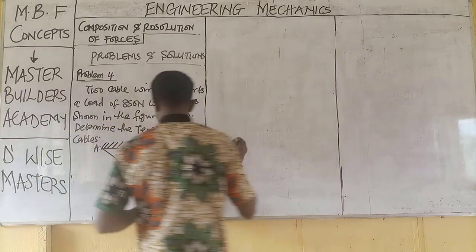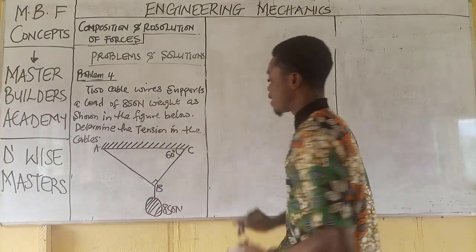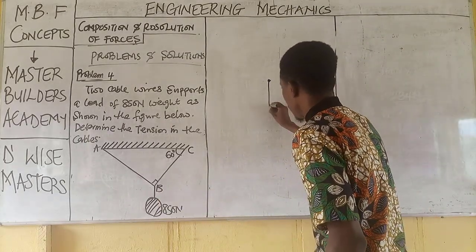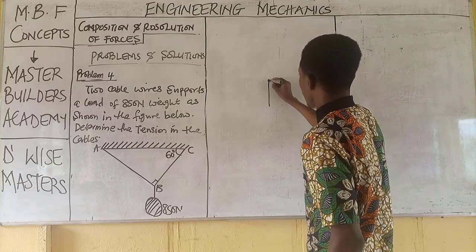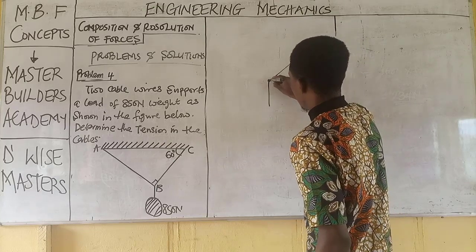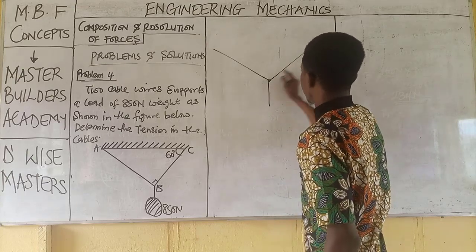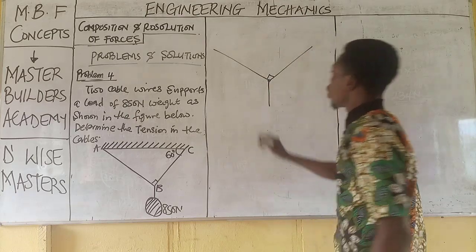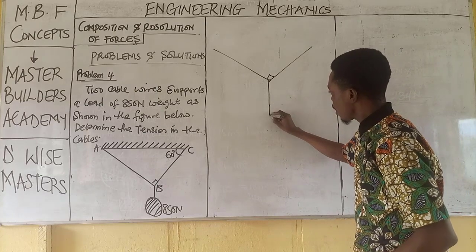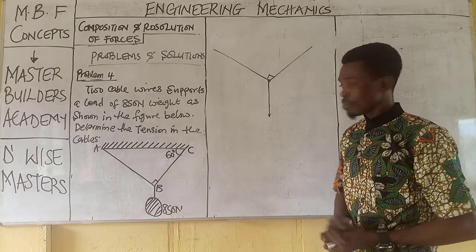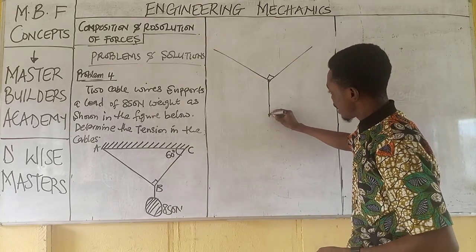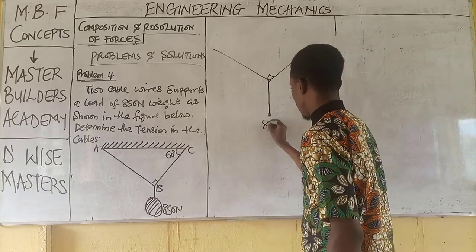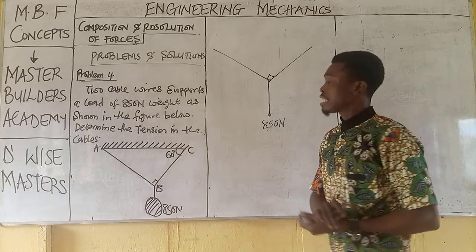Now let's take, for instance, this is the point of application where the member forces are meeting. So for the free body diagram, I have this one, then this other one, then this one. Okay, this is what we have. Now from the question, we have something like this. Remember that this weight is acting down. As long as it is weight, it must be acting downward. Then we have 850 Newton acting downward.